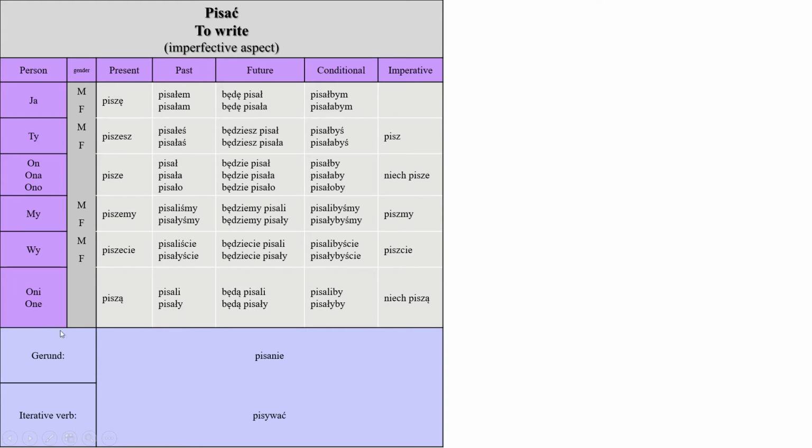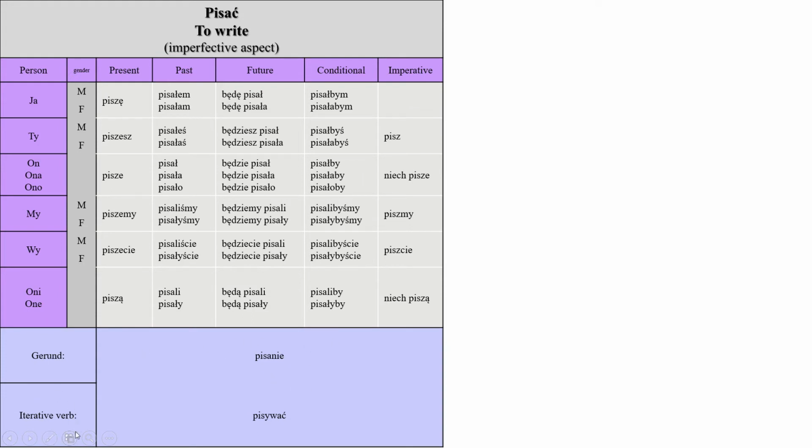The gerund of this verb is pisanie, the writing process, or if there's something written, you would say pisanie. So the written or the writing means pisanie. Depending on the context, I don't have any example in mind right now, but it's quite useful.